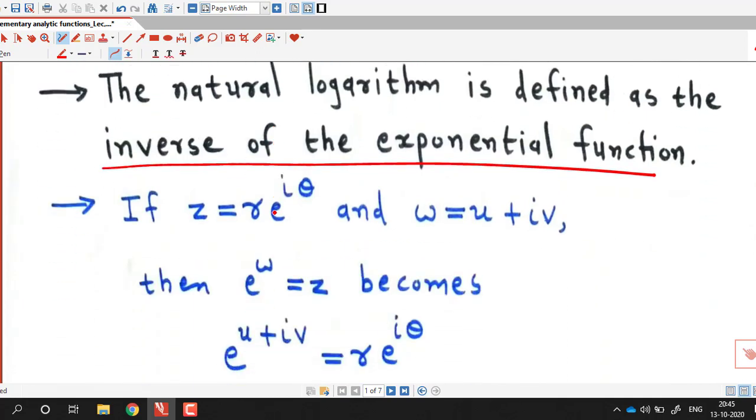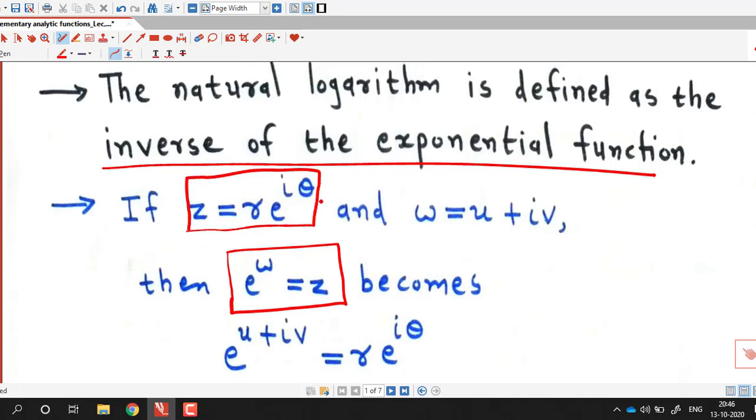So in this equation, suppose e raised to w is z, so we take z equal to r into e raised to i theta. Because z is non-zero complex number, we can find out its polar form. So suppose z is r into e raised to i theta, where r is modulus of z and theta is argument of z, and suppose w is u plus iv.